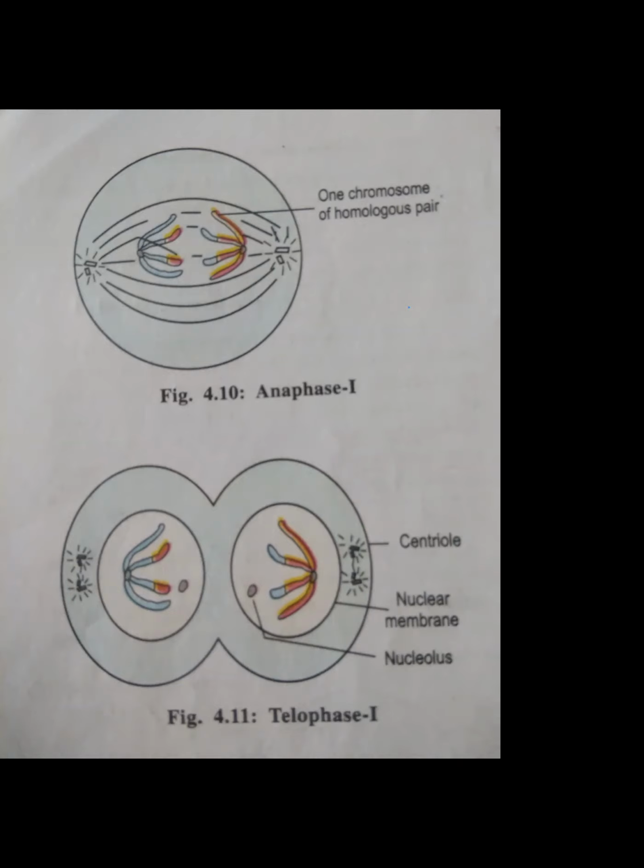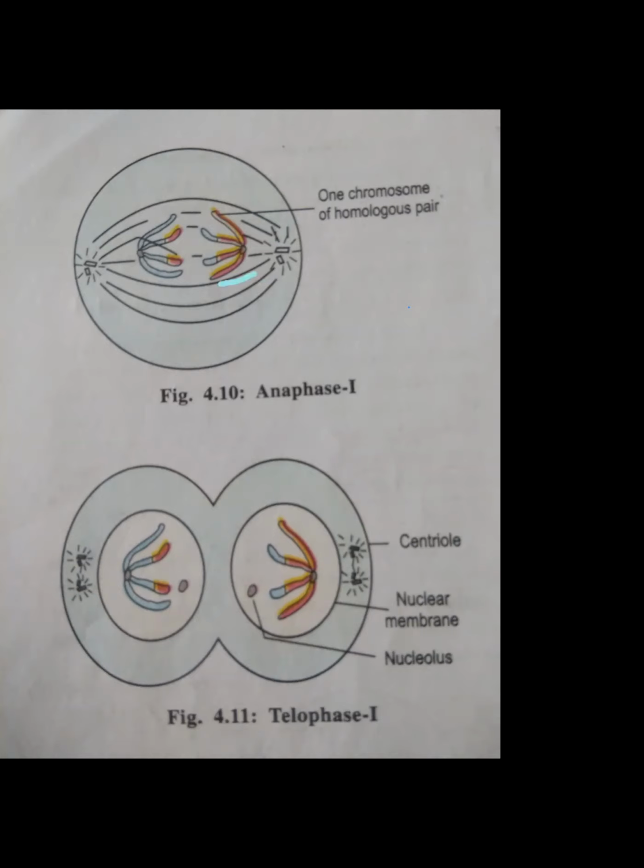Two cells are formed. Here you can see two nuclei are formed. Two nuclear membranes: this one is one membrane, this one is another membrane. This one is one nucleolus, this is another nucleolus. Here there are two centrioles, and here again two centrioles. The chromosome uncoils to form chromatids. The spindle fibers...